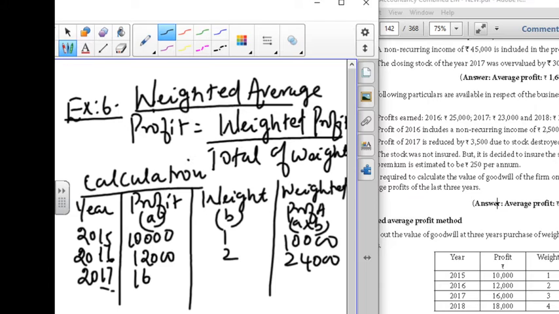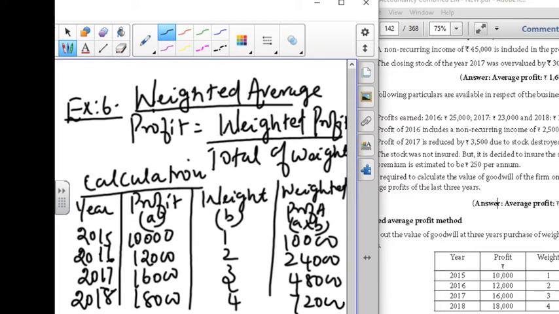Profit is 16,000 and weight is 3, so it's going to be 48,000. Next 2018: 18,000, 4 is the weight, and it is going to be 72,000.